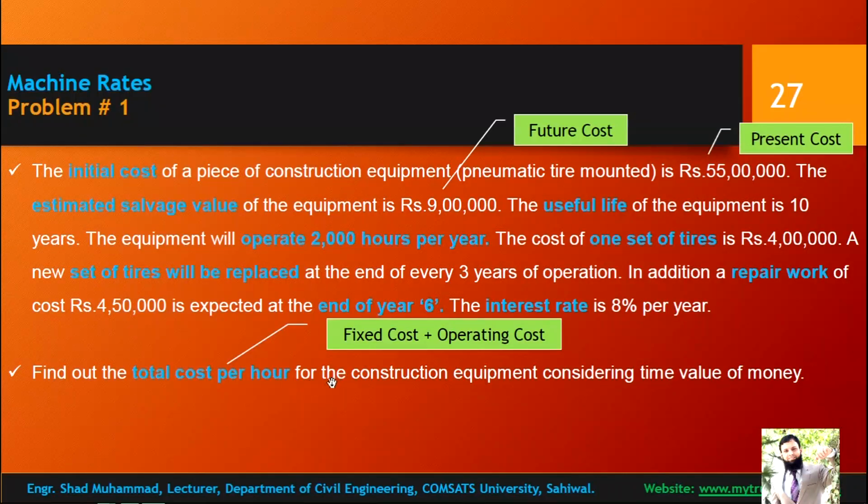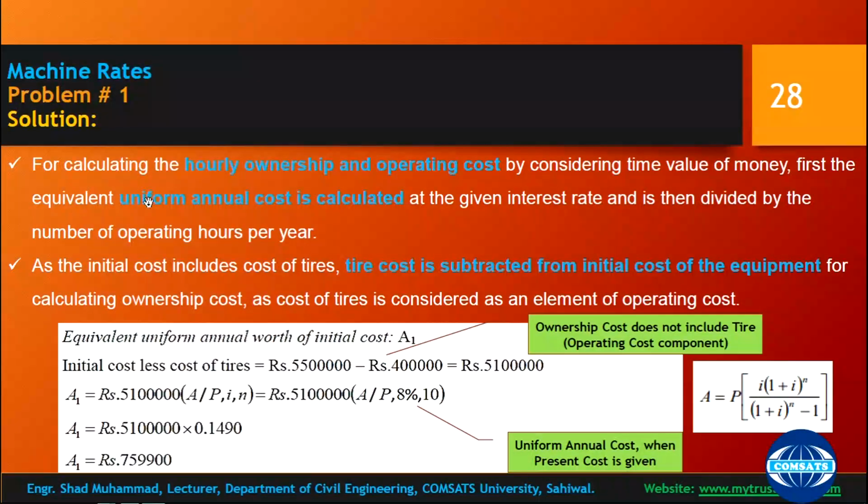Fixed cost plus operating cost for the construction equipment, considering time value of money, means you need to incorporate the interest too. So the solution is simple. For calculating the hourly ownership and operating cost by considering time value of money, first the equivalent uniform annual cost is calculated at the given interest and is then divided by the number of operating hours per year. As the initial cost includes the cost of the tires, the tire cost is subtracted from the initial cost of the equipment for calculating the ownership cost, as the cost of the tire is considered an element of operating cost.